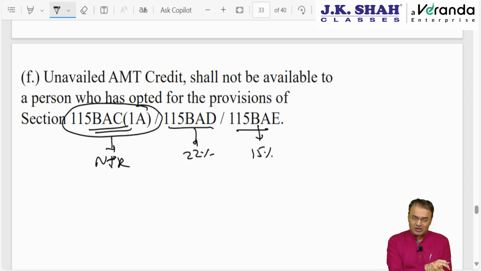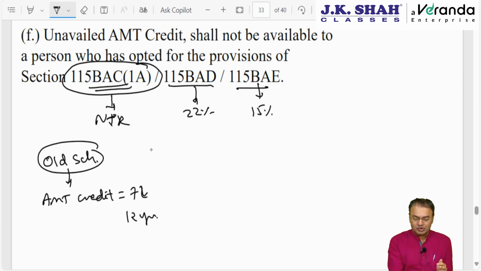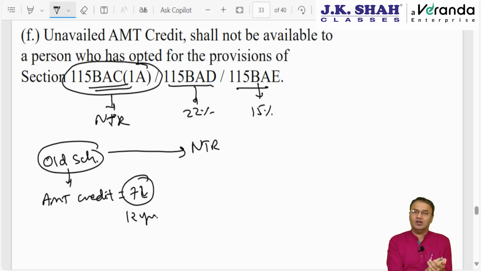If you recollect that special rates of tax chapter, under 115BAC subsection 1A, we had studied that the assessee has an option to go for the old scheme also. Under the old scheme, AMT credit is available. Under the new scheme, AMT credit is not available now. So what to do? Supposing the assessee is under the old scheme since ages. Under the old scheme, he has AMT credit of 7 lakh rupees left over, with 12 years of carry forward period available. If he switches over from the old scheme to the new scheme, the new tax regime as I call it, AMT credit will lapse. It is clarified.